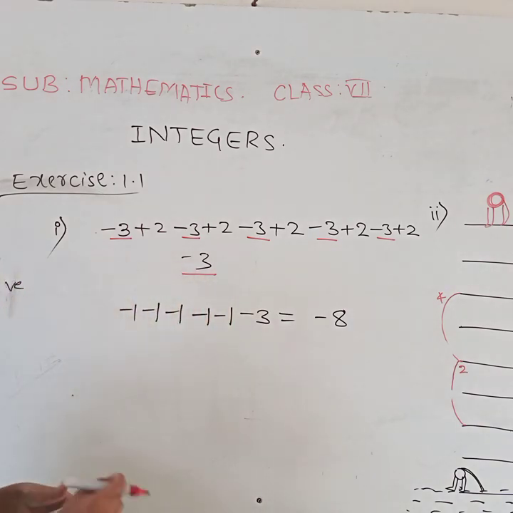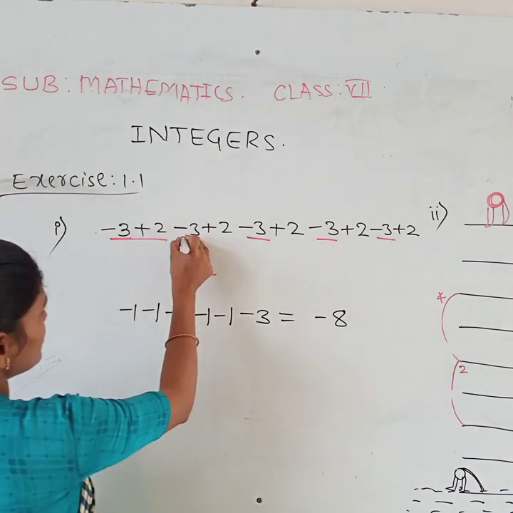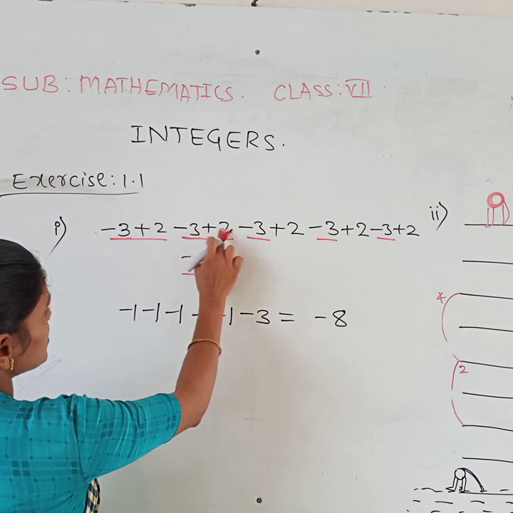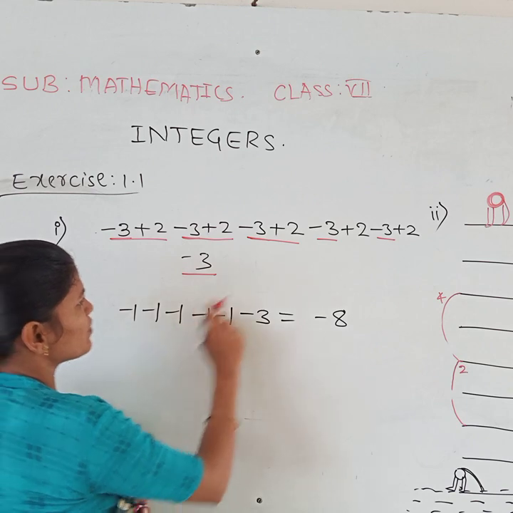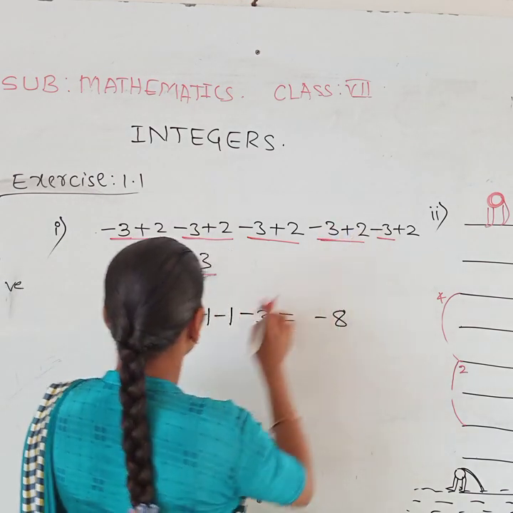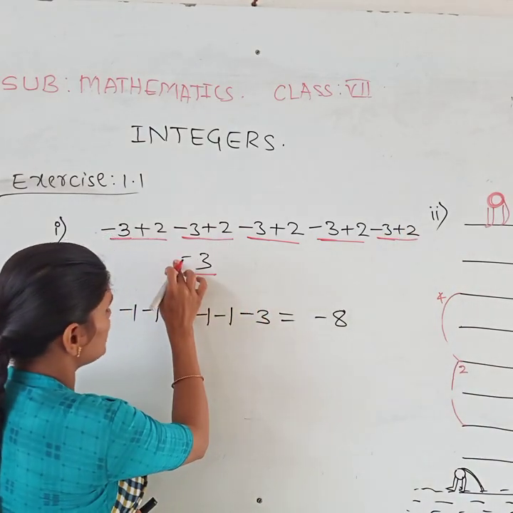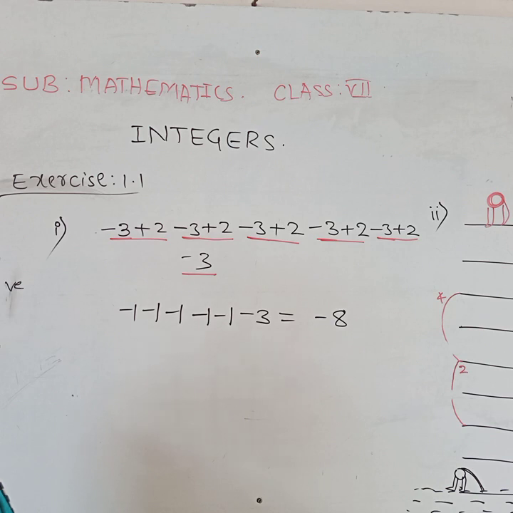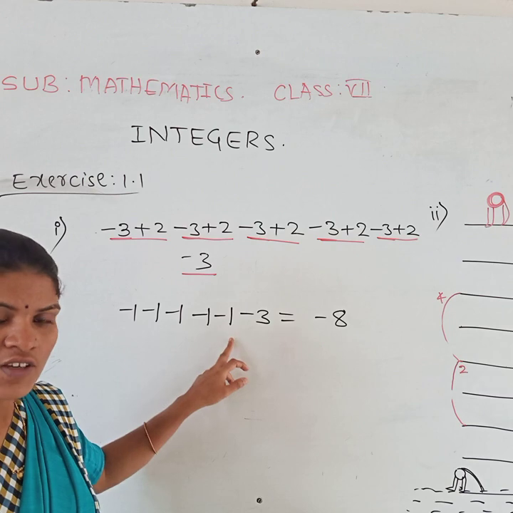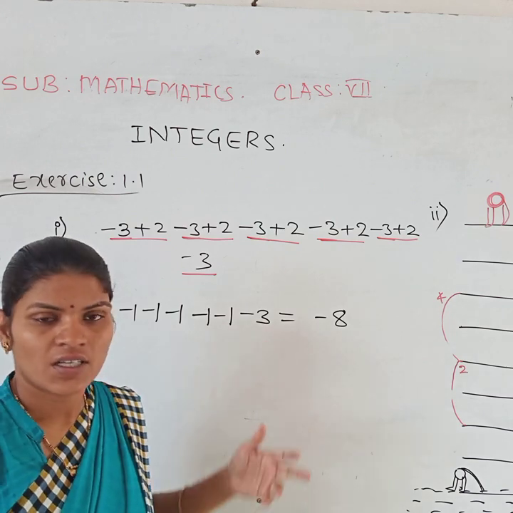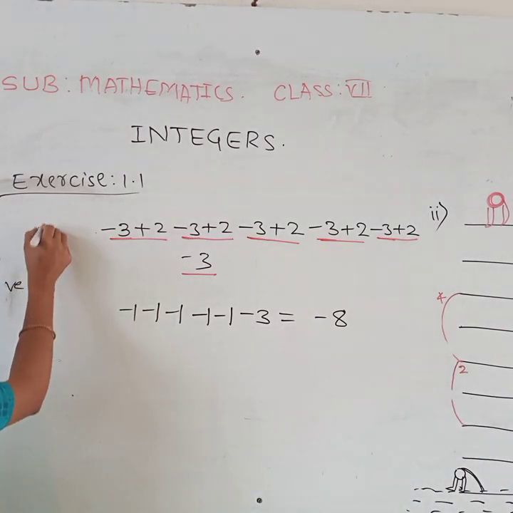So total here in these two steps, minus 3 plus 2, minus 1 remains. In these 2 steps, minus 3 plus 2, minus 1 remains. Then here minus 3 plus 2, minus 1 remains. Then here minus 3 plus 2, minus 1 remains. Then finally here minus 3 plus 2, minus 1 remains. Then this minus 3 is as it is. How many minus 1s here? 1, 2, 3, 4, 5. Means minus 5. Minus 5 minus 3 together, its answer is minus 8. Okay. So this is the third question.